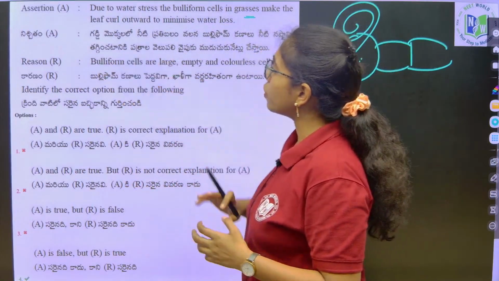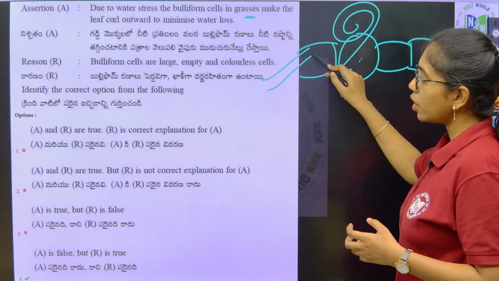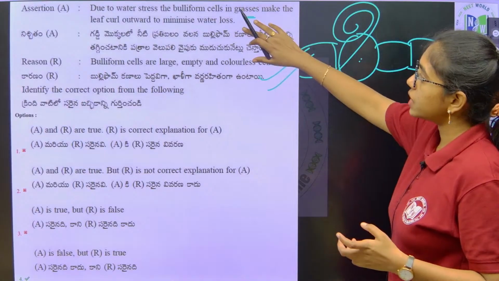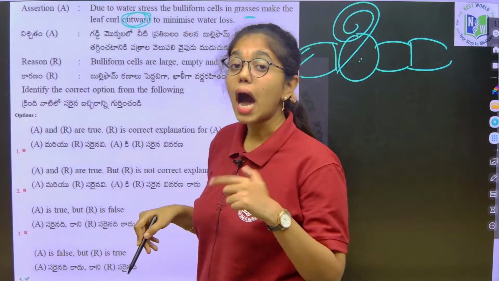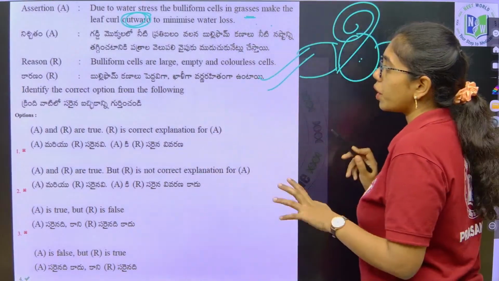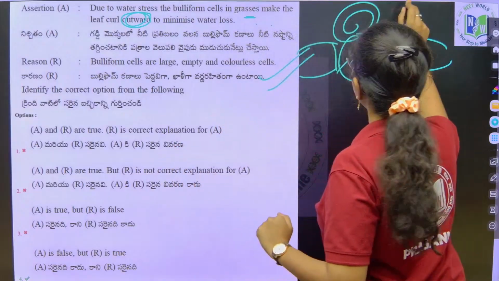Next, in the reason, bulliform cells are large, empty and colorless cells, correct. So, here assertion is false because the leaf will curl inward, not outward, and reason is true because bulliform cells are large, empty and colorless cells. Next question.